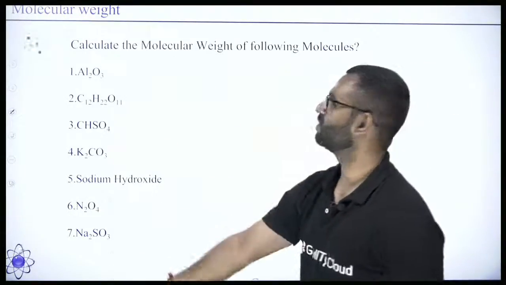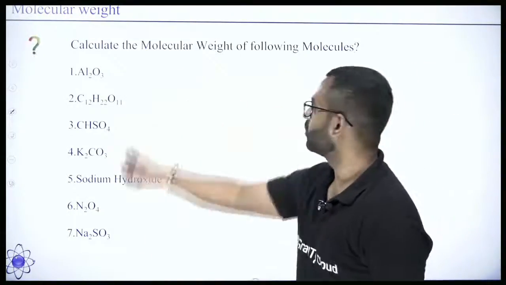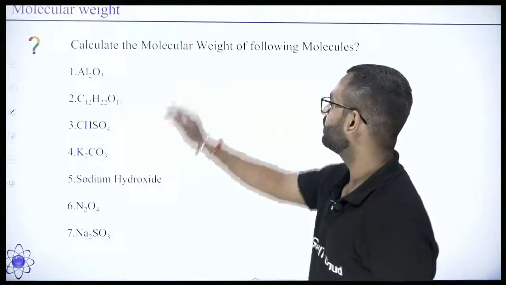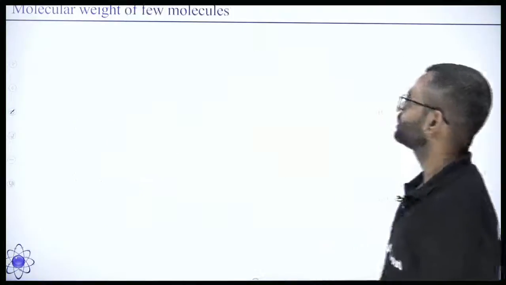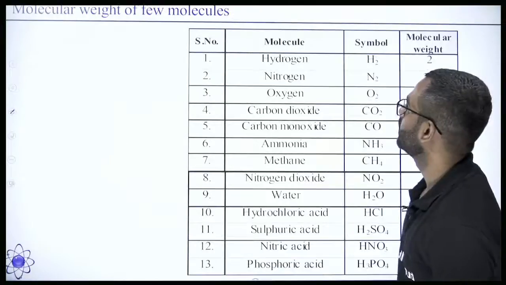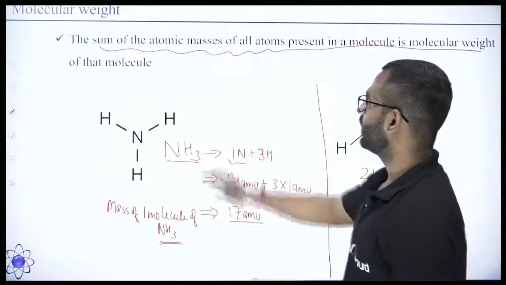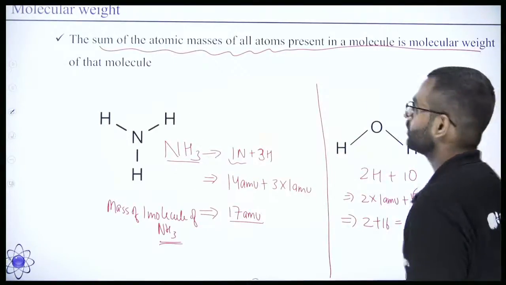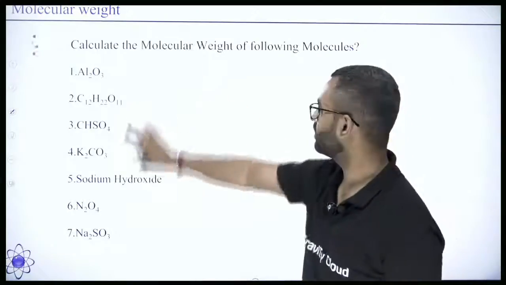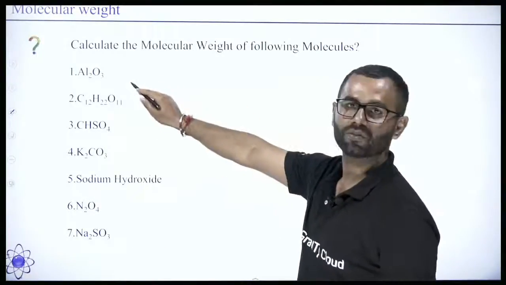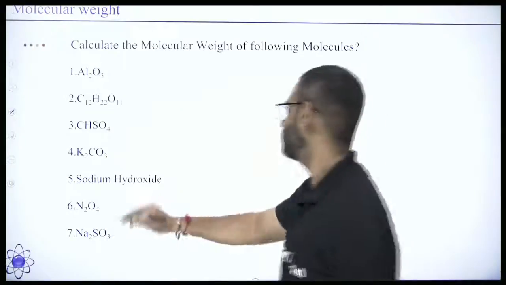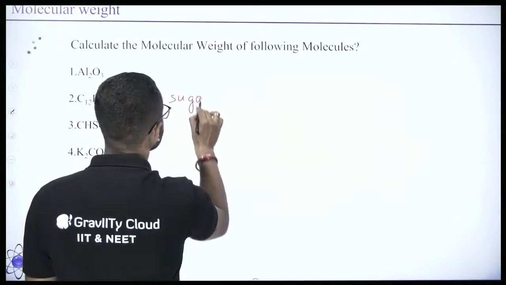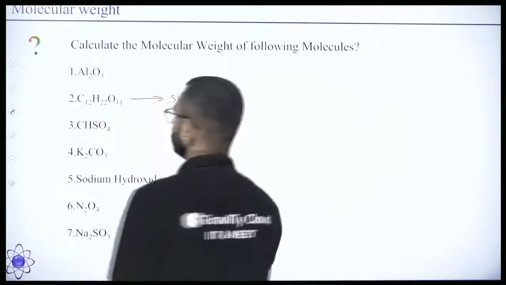Similarly, these are the different molecules which are given to you. Try to find the molecular masses of these different molecules, right? Aluminium oxide, and this is the example of sugar, the sugar molecule, right?